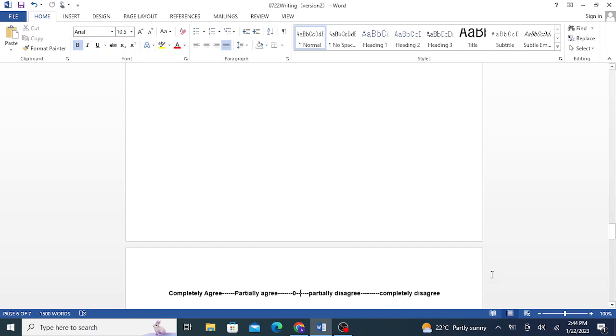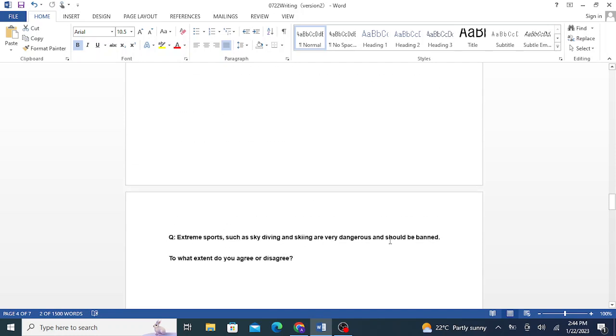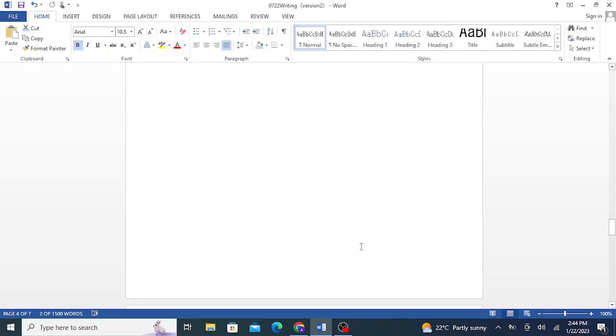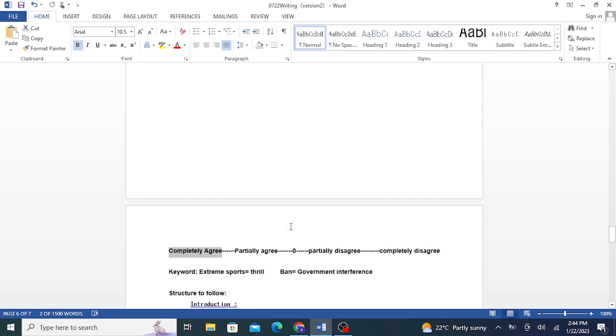But there are four things that you can do. Many people say that you need to either completely agree or completely disagree with the essay prompt. This is the essay prompt. So you can either completely agree with it or completely disagree with it. This is the safe position to take, but there are other positions as well.